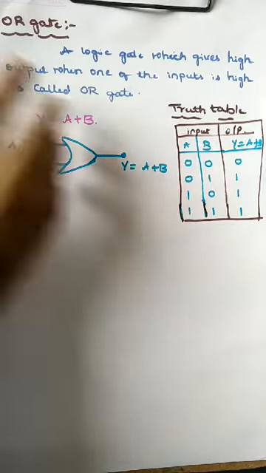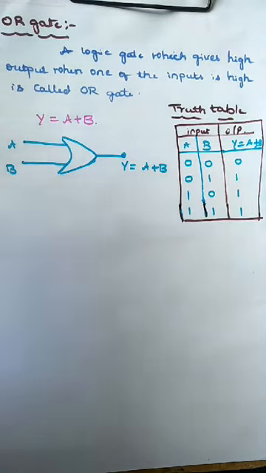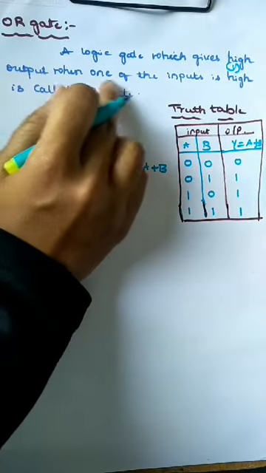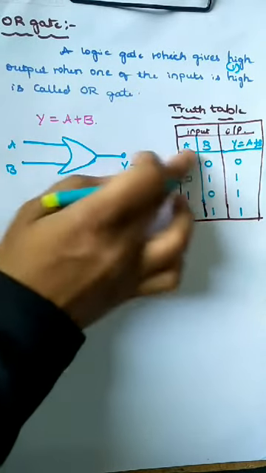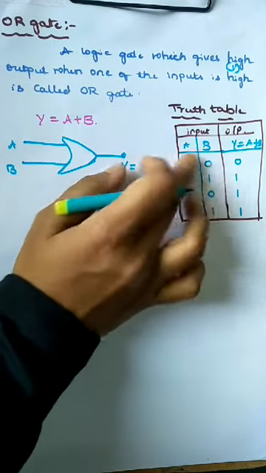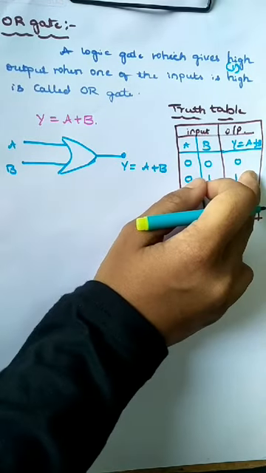So here the logic gate which gives high, meaning the value is 1, when any one of the inputs, either A or B, is high, the output is also high.